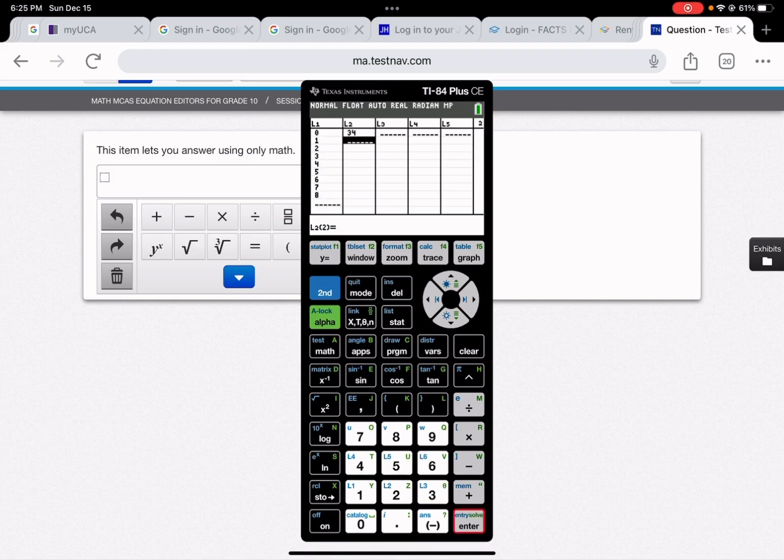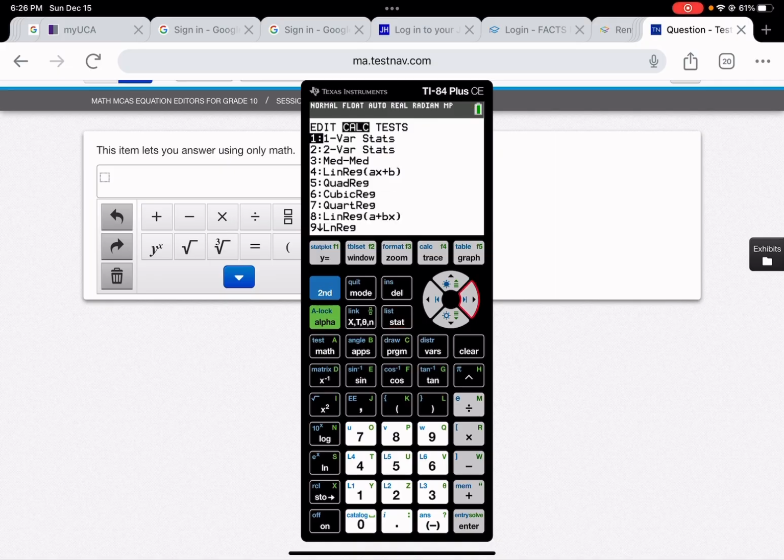I have 34, 45, 42, 53, 58. And again, I'm just putting these values into my calculator, and then we're going to have our calculator do some actual math with it, okay? 47, 57, 65, and lastly 59, okay? Once we've put our information into the calculator, we're going to hit stat, we're going to hit calc, and we're going to hit 4. And just spam the enter button a whole bunch until it gives you some data, okay?